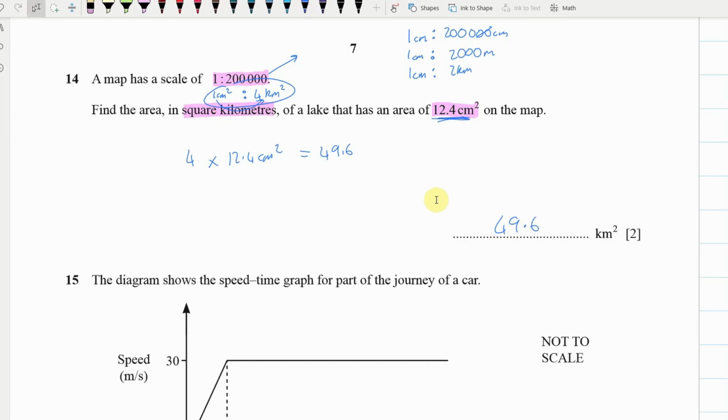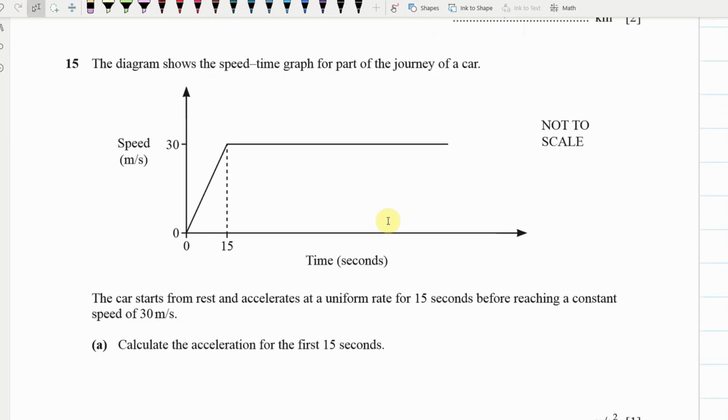Okay, moving on. Again, a number of people forgot the formula for acceleration, which is a little disappointing. Acceleration, we're looking at the change in the speed. You can see we're starting from rest and accelerate for 15 seconds. We want the acceleration in the first 15 seconds, so we're dealing with from here to here. You can see the change in the speed, we've gone from 0 to 30, so it's 30, and the time that it's taken to do that is 15, so it should be 2 meters per second squared.